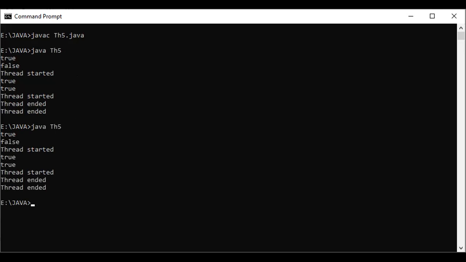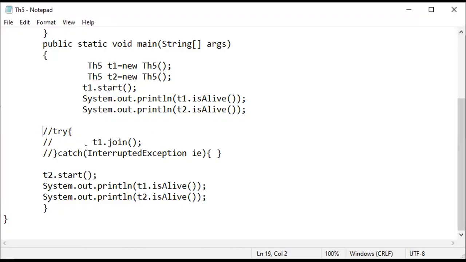Now go to the code file and delete this comment. It waits until T1 terminates, and then only T2 will start. Why? Because I invoke this join method after T1. So before T2 starts, T1 should terminate. Save this file and go to the command prompt.